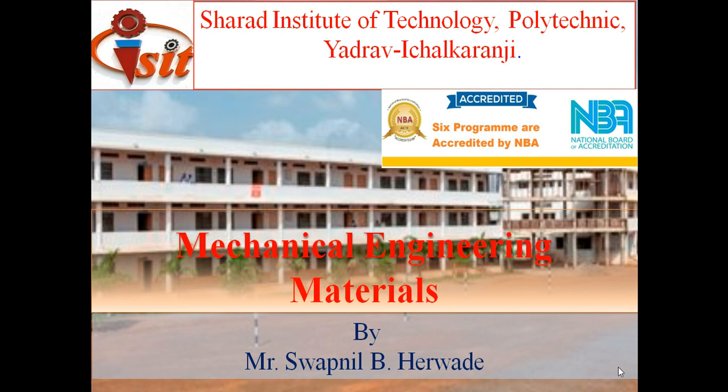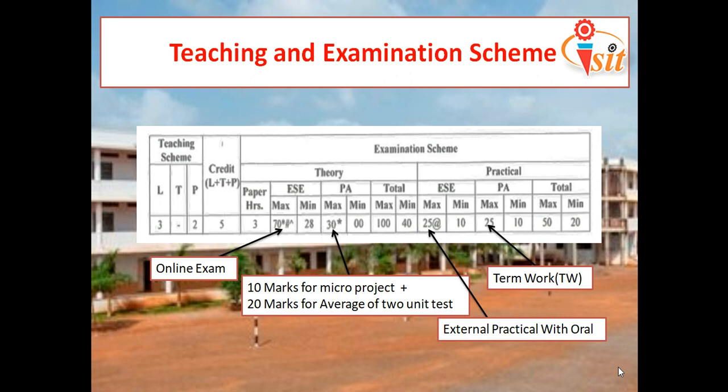Next, we will move to the next one. This is the teaching and examination scheme. In the teaching scheme, in a week, there are a total of 3 lectures, and practical per batch will be for 2 hours. So we can say the total credit will be 3 plus 2, that is 5. Then the examination scheme in our subject is for a total of 150 marks. From that, theory is for 100 marks and practical is for 50 marks.